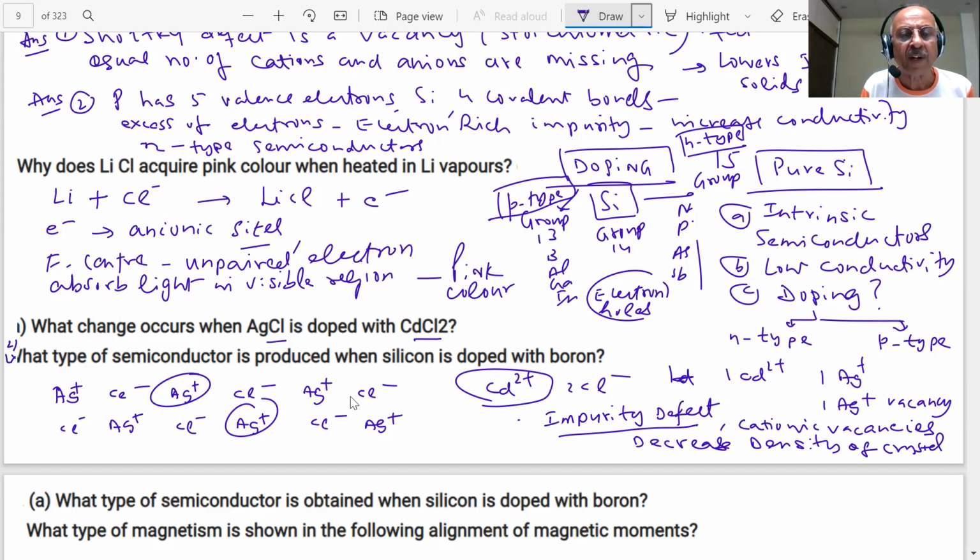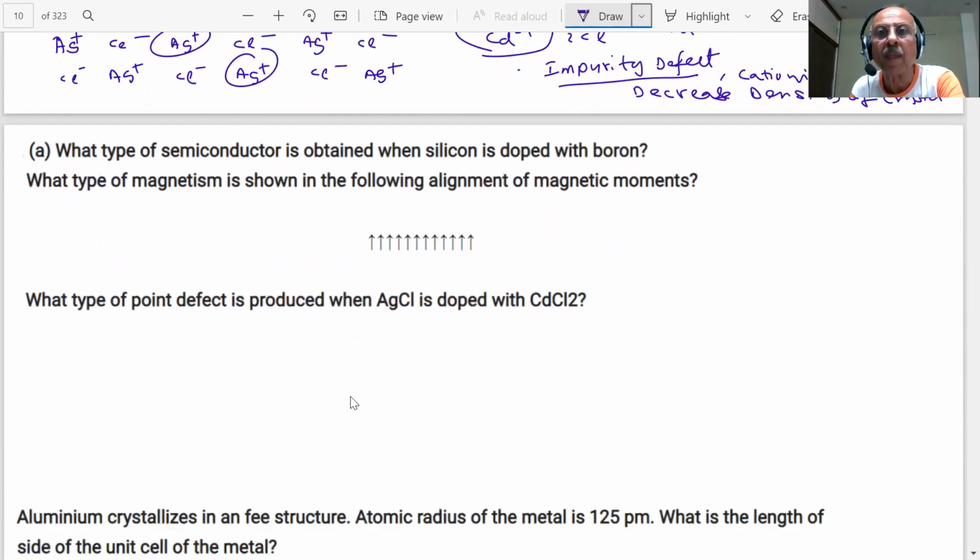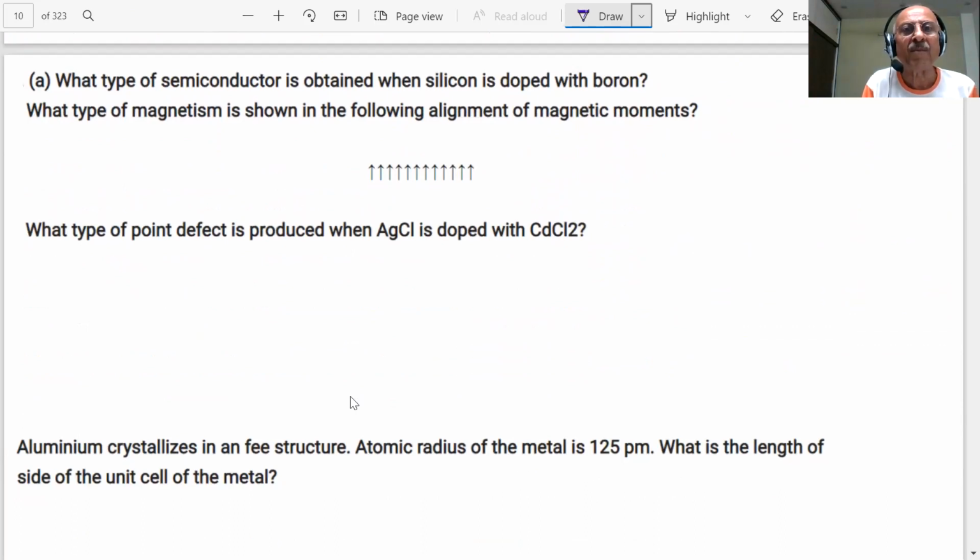What type of semiconductor is produced when silicon is doped with boron, students? P-type semiconductor. P-type, electron deficient. What we call electron rich, electron deficient. So this is an electron deficient type of semiconductor.